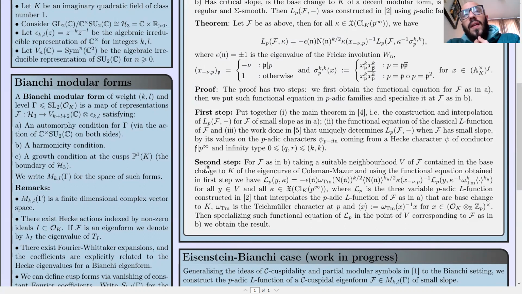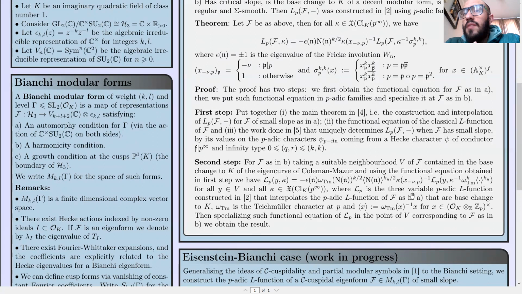Then the second step, we take F as in B, also take a suitable neighborhood B of F contained in the base change to K of the Coleman-Mazur eigencurve, and using the functional equation obtained above, we have this new functional equation on families for all Y in B and all p-adic characters kappa, where